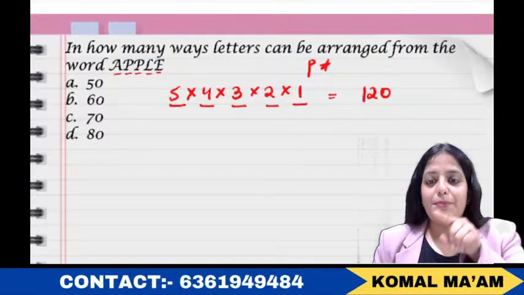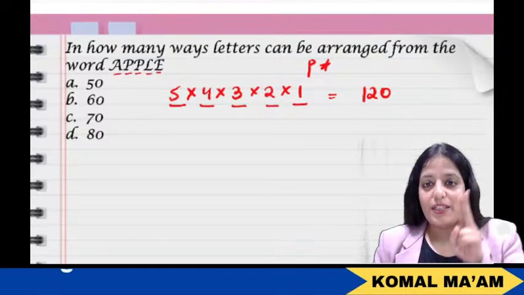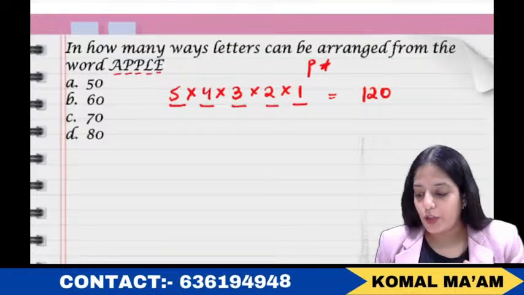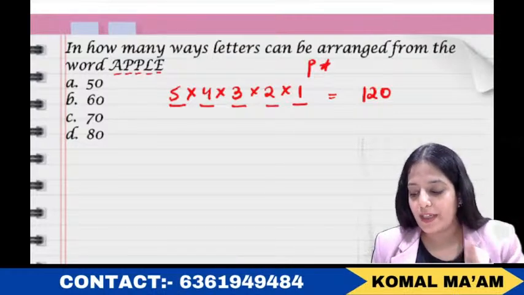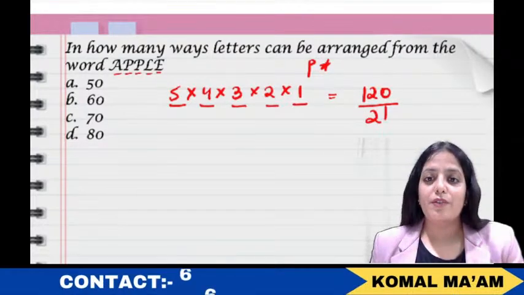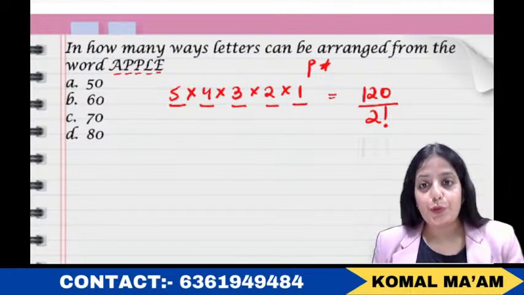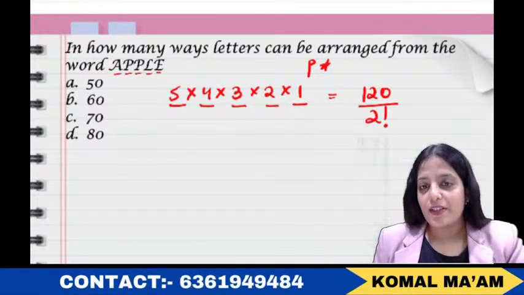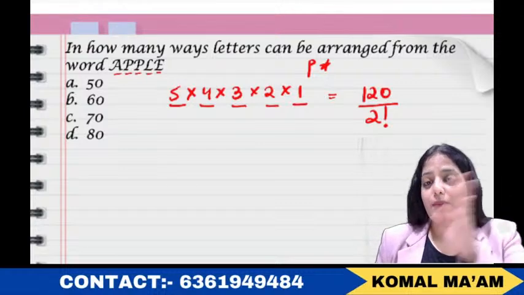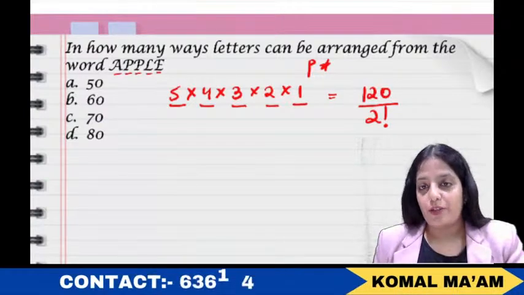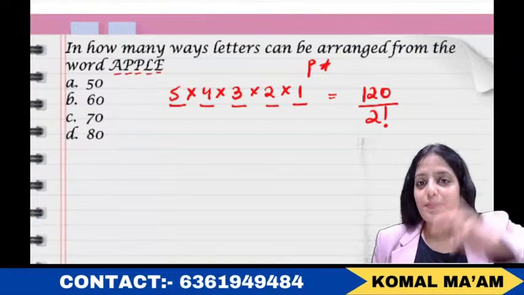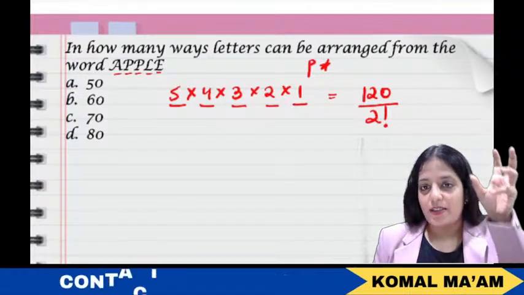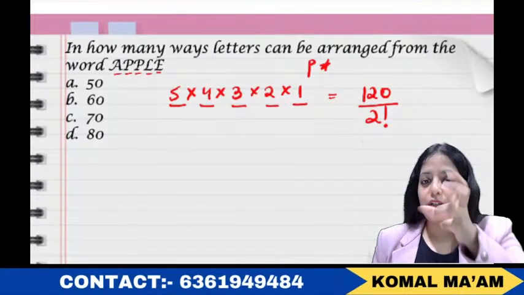P is repeating here 2 times. So we'll divide 120 by 2 factorial. If it would have repeated 3 times, I would have divided it by 3 factorial. If it would have repeated 4 times, I would have divided it by 4 factorial. So the number of times it is repeating, of that value I'll take the factorial and divide it.